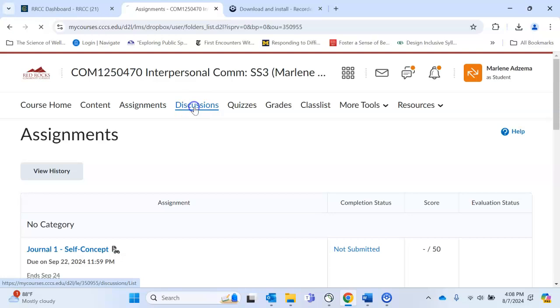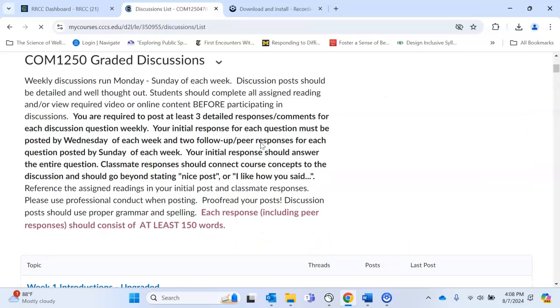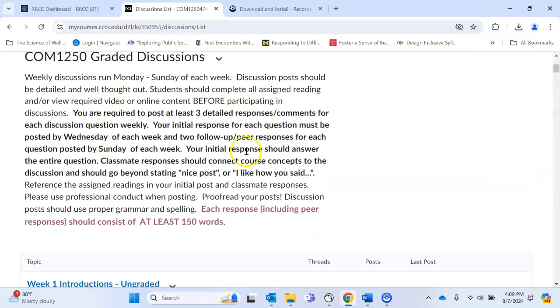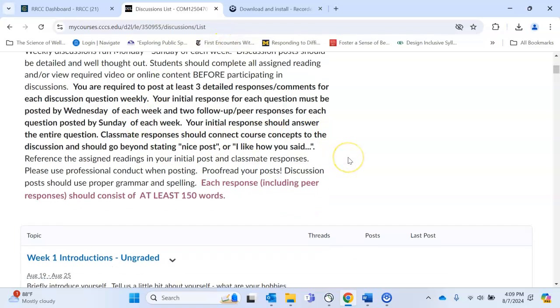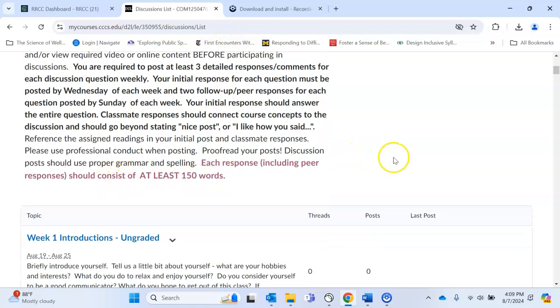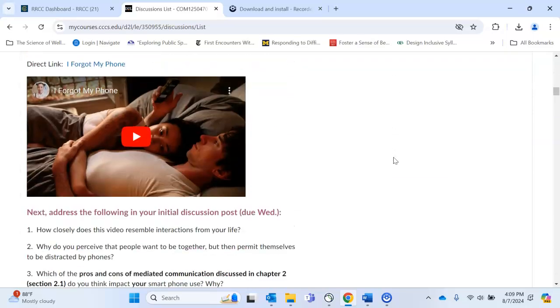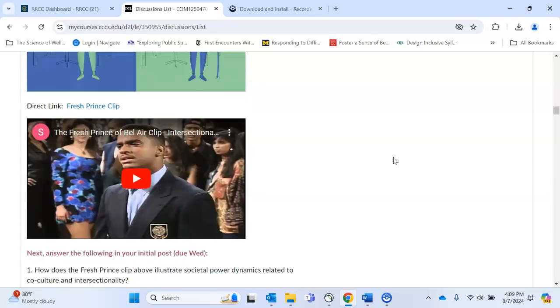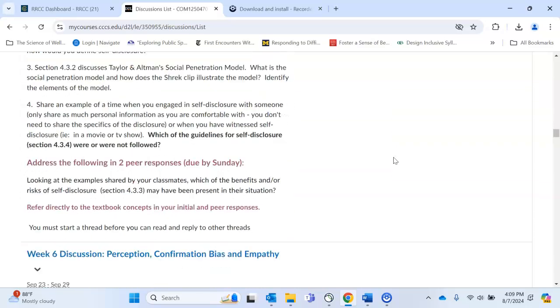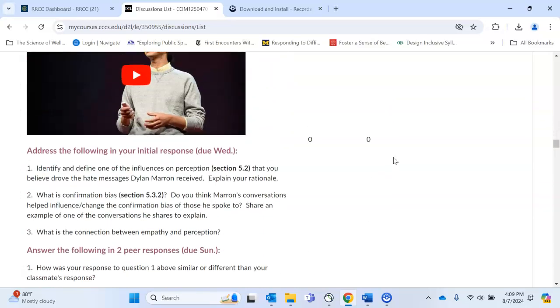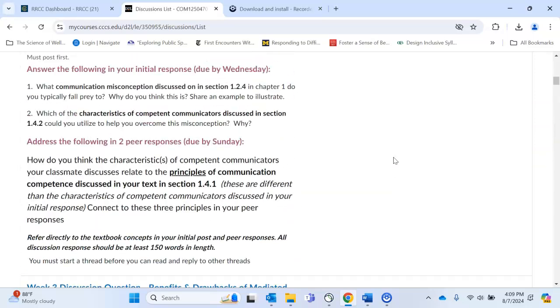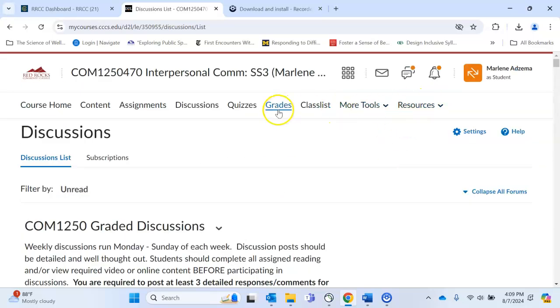Here's a list of all the discussions. These are also linked in the weekly modules. Here's information I talked about before. Each response should consist of at least 150 words. So you can see here, you're welcome to scroll down and look at the various discussions. And these will also, any content, as I mentioned, is linked in the weekly module.